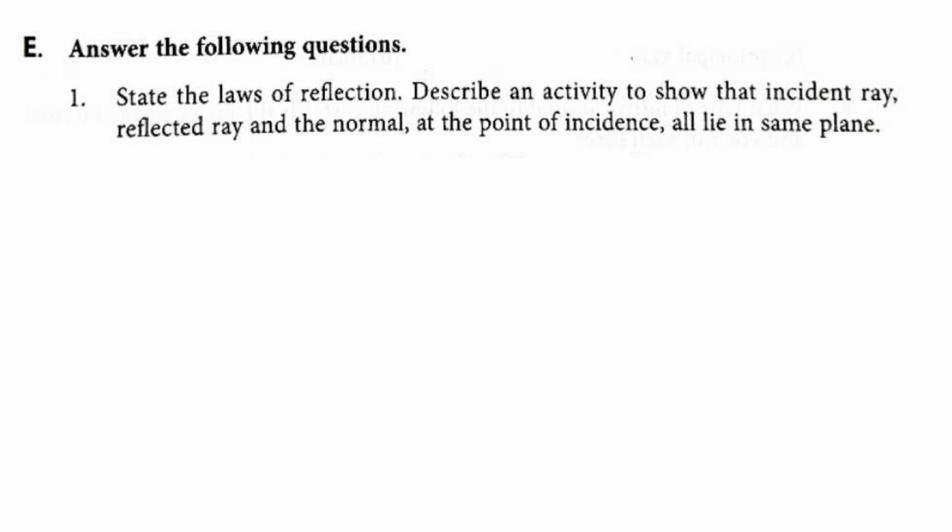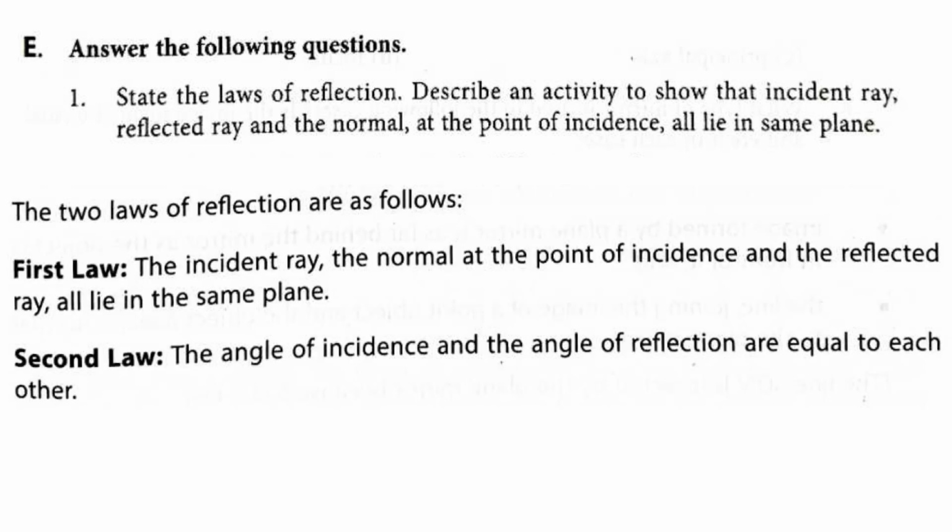Describe an activity to show that incident ray, reflected ray and the normal at the point of incidence all lie in the same plane. First, the laws of reflection. Two laws we have. The first law shows that the incident ray, the normal at the point of incidence and the reflected ray all lie in the same plane. Then the second law: angle of incidence becomes equal to angle of reflection.